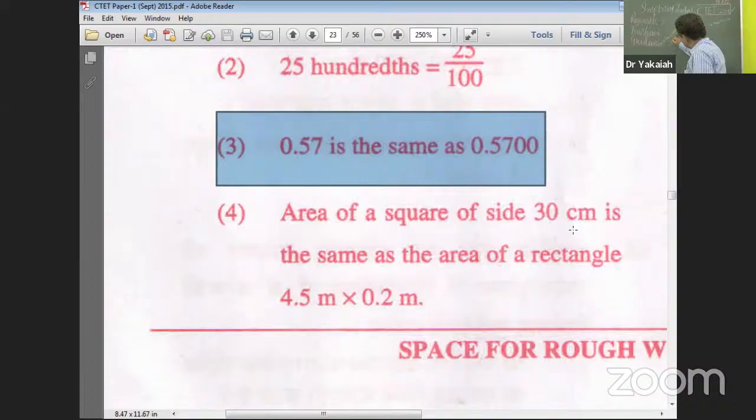0.2 meters is equal to, 1 meter is 100 centimeters, 0.1 is 10 centimeters, 0.2 is 20 centimeters. If you understand this logic, it is okay. Otherwise, the mathematical logic is, when you convert meters into centimeters, multiply with 100. When you multiply 0.2 with 100, it will become 20. 100 2s are 200. 20 there, 0 here. 100 0 is 0, so the 20 will come here.